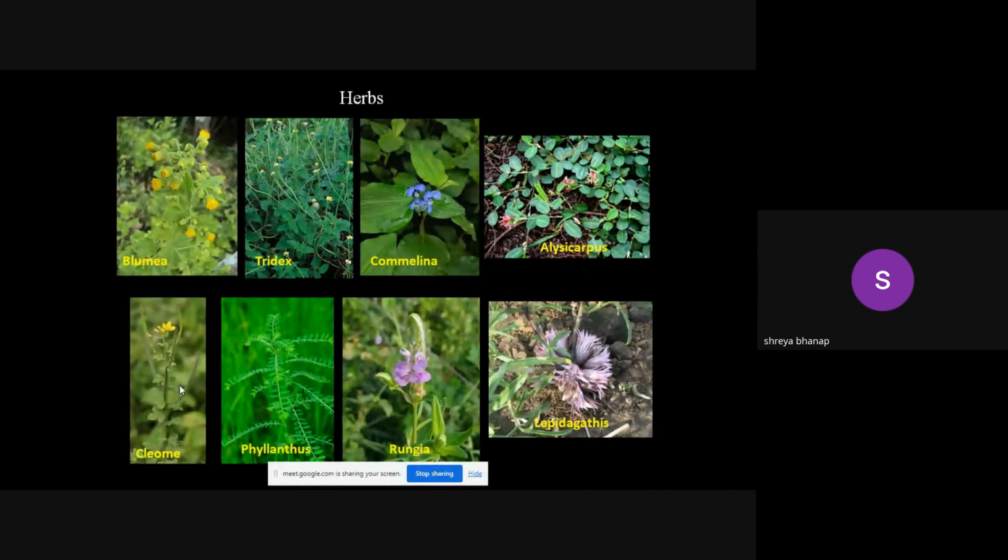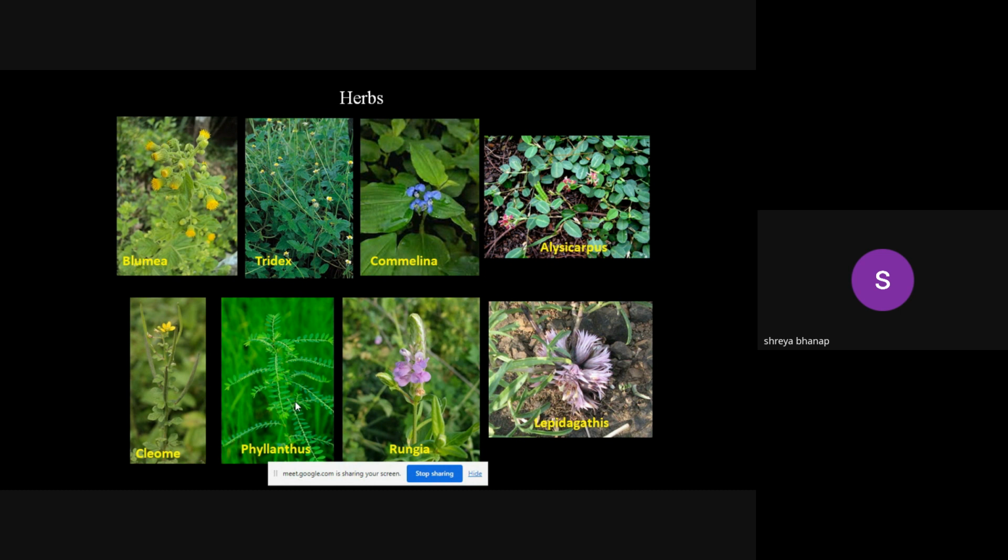So Cleome viscosa is the plant. The leaves, the vegetative conditions are there throughout the year, but the flowering and fruiting is in the monsoon and the winters.